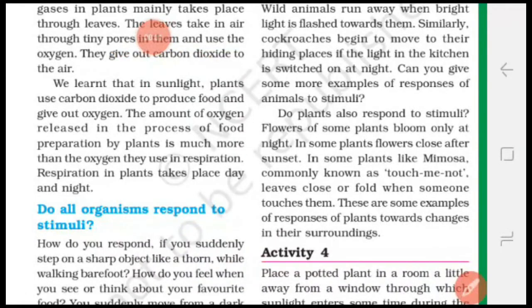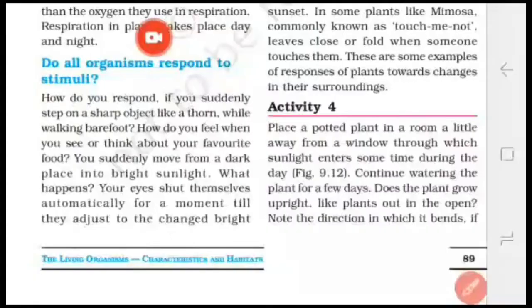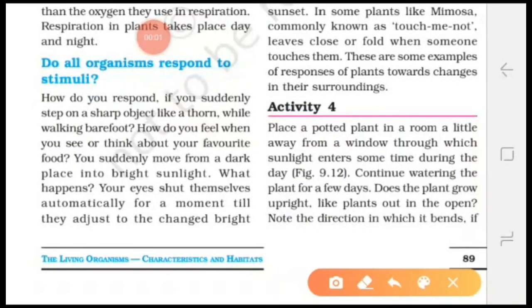Okay students, this is the third part of chapter 9. Some characteristics are left that I will explain in the next part. Thank you. Let us continue with the fourth part.